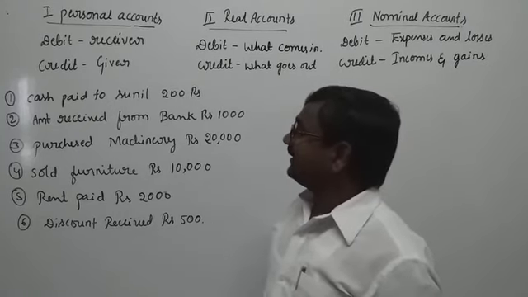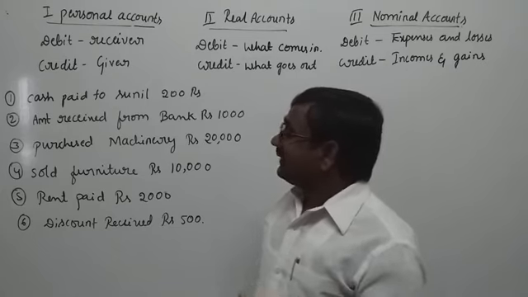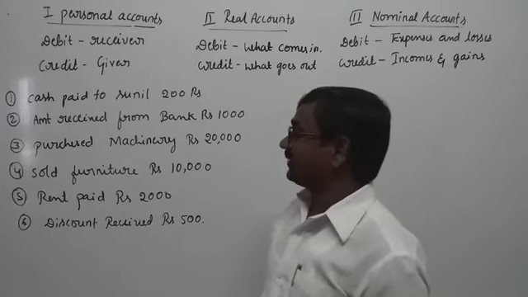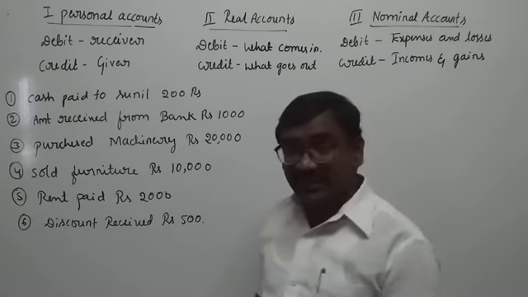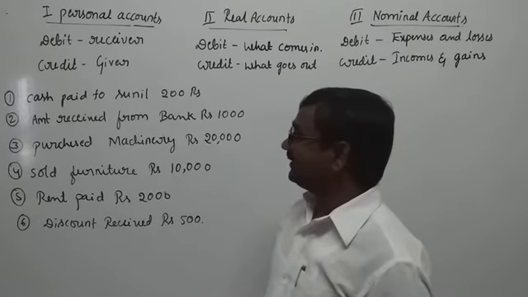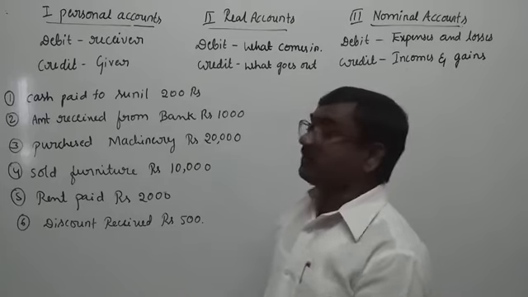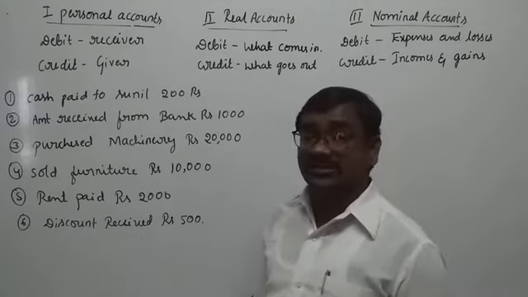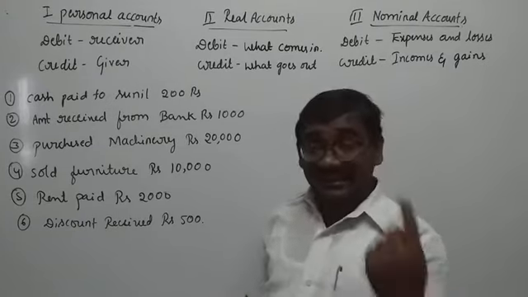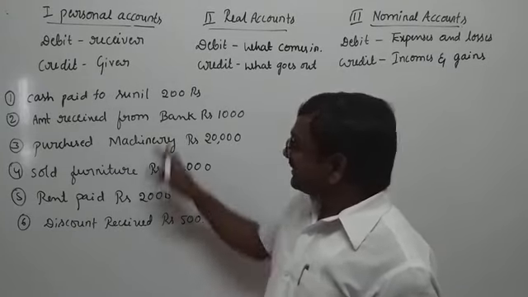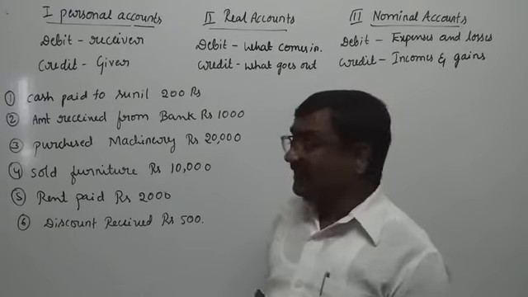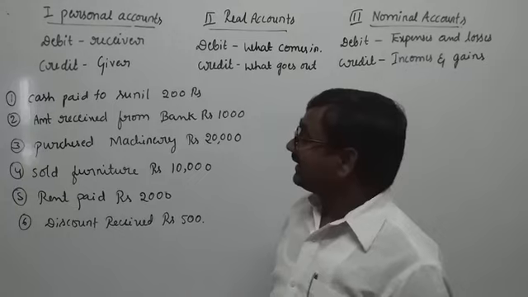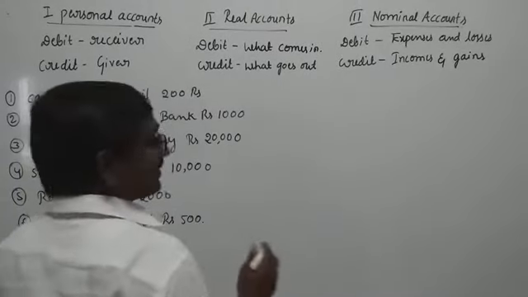Here Sunil received the cash. Sunil is the receiver. So, according to the personal account rules, debit the receiver, credit the giver. In this transaction, Sunil is the receiver, so we will make the entries like this.